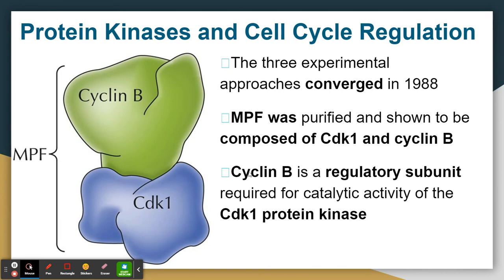So, when these three experimental approaches converged in 1988, that led to the discovery of the MPF structure. MPF was purified and shown to be composed of CDK1 and cyclin B. CDK1 has the catalytic activity and cyclin B has the regulatory activity. Cyclin B is the regulatory subunit required for the catalytic activity of the CDK1 protein, and together they are known as the MPF.